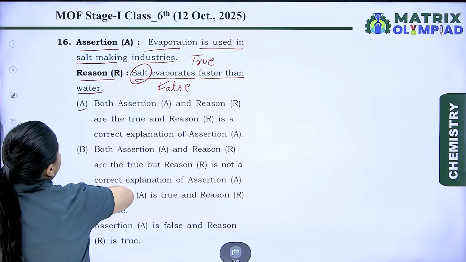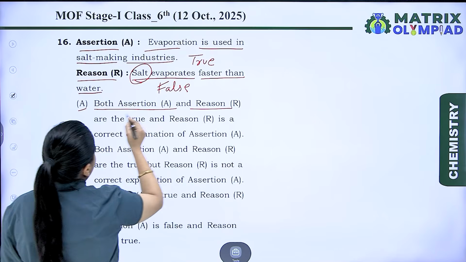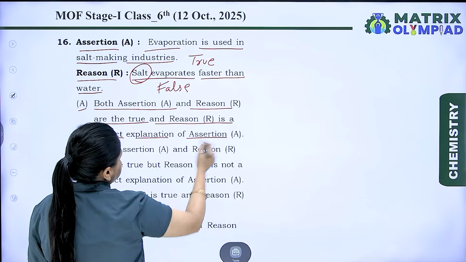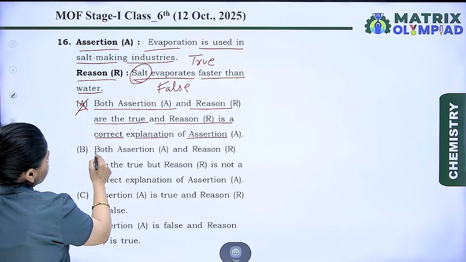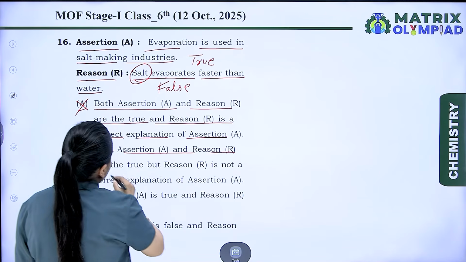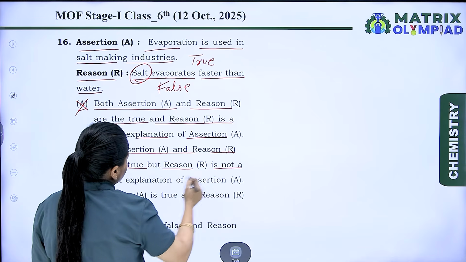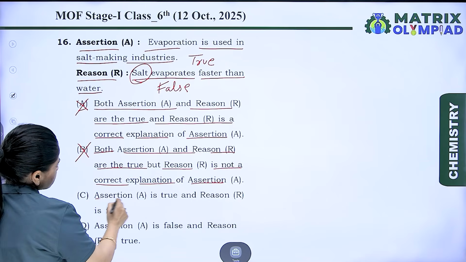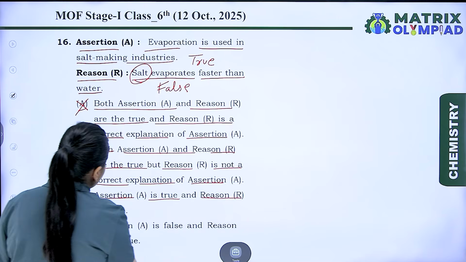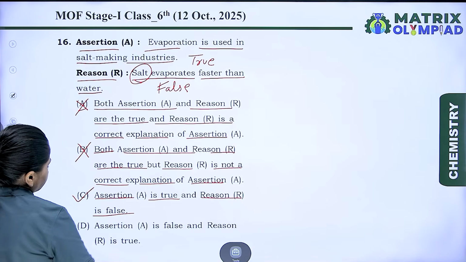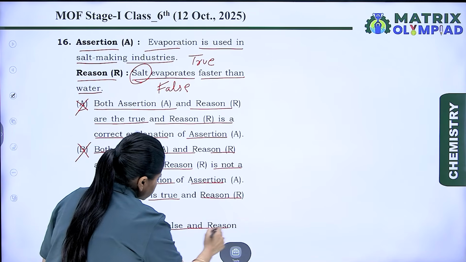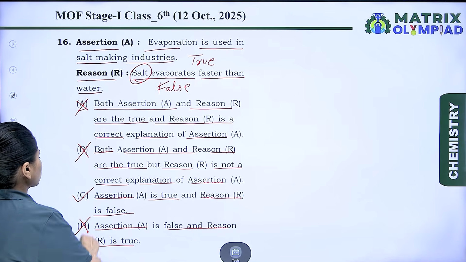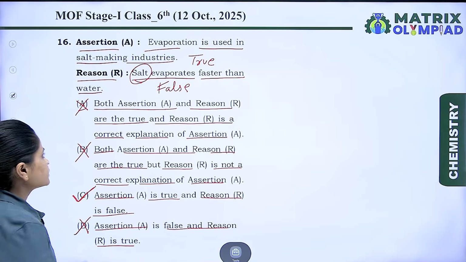Let's check the options. A. Both assertion and reason are true and reason R is a correct explanation of assertion. This is wrong. B. Both assertion A and reason are true but reason is not a correct explanation of assertion. No, this is also wrong. C. Assertion is true and reason R is false. Yes, this is correct. D. Assertion A is false and reason R is true. This is also wrong. So the correct option is C. Let's take the next question.